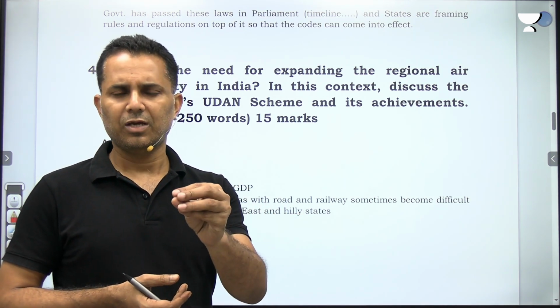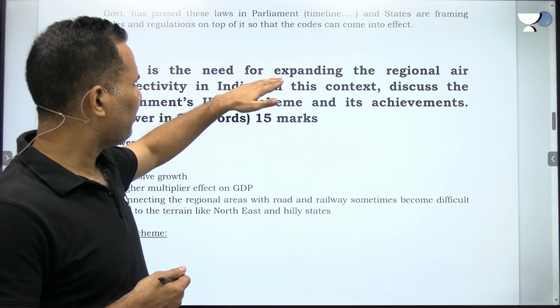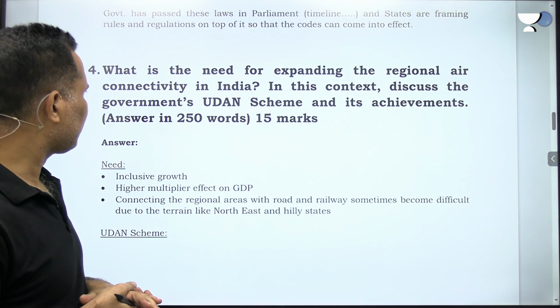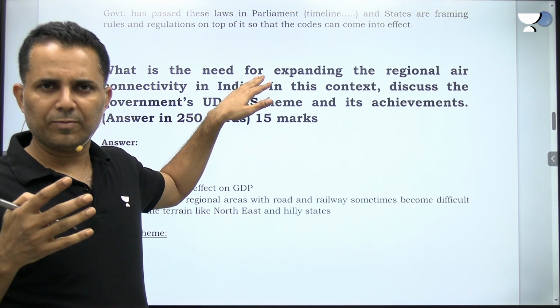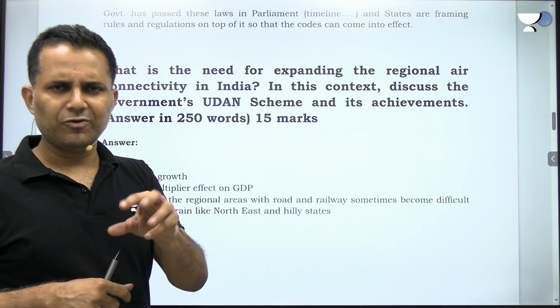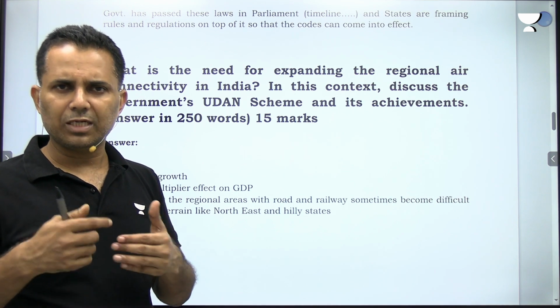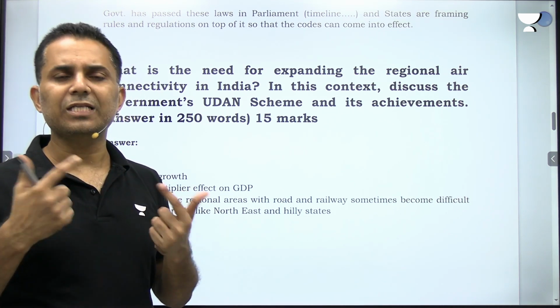Viability gap fund. So the first part, what is the need for expanding the regional air connectivity? What is the need for expanding the regional air connectivity in India is that those economies, those areas were not developing, because let's say northeast, hilly states, to a certain extent we have road and railway connectivity, but these areas, it is much easier to connect them through flights and airports, because only then these economies will expand.